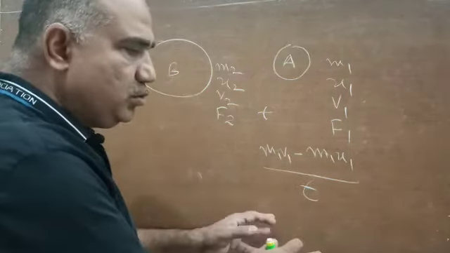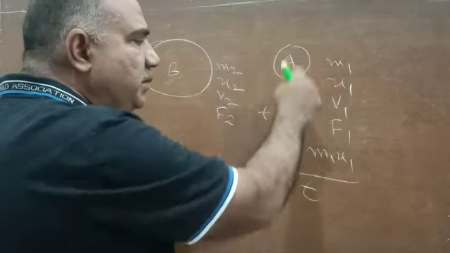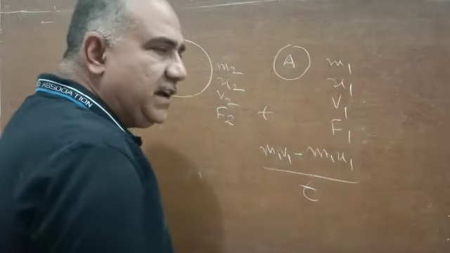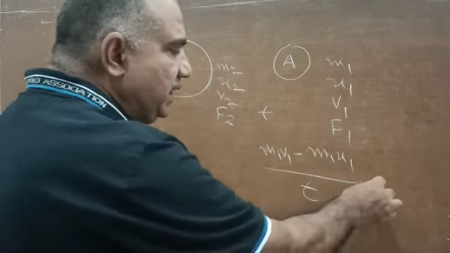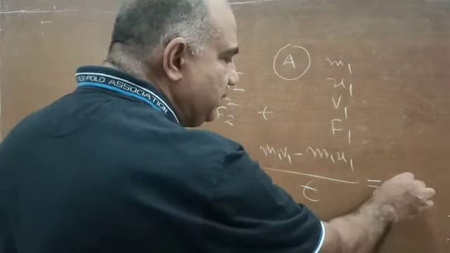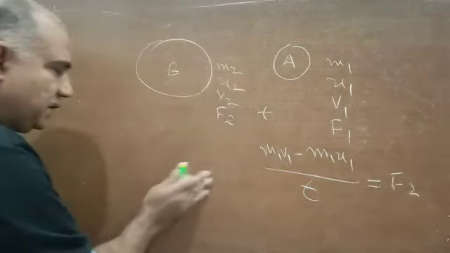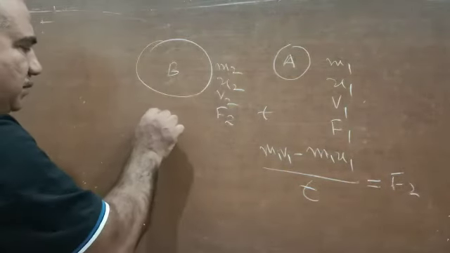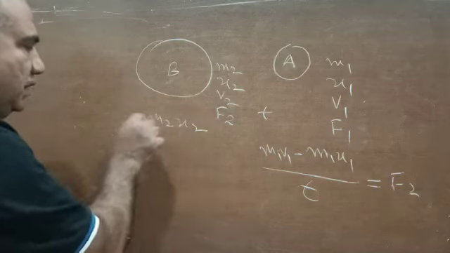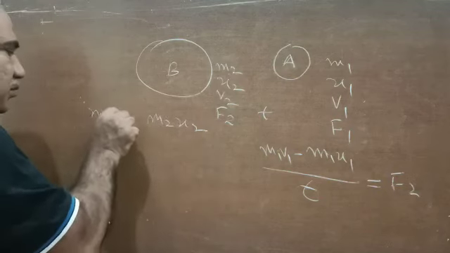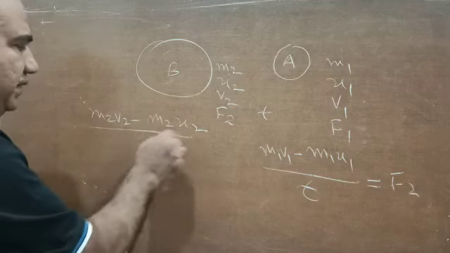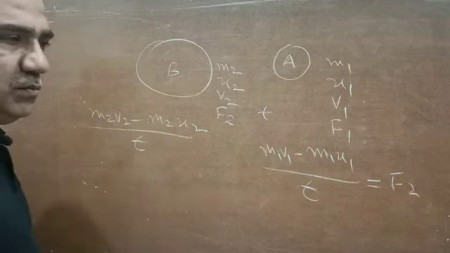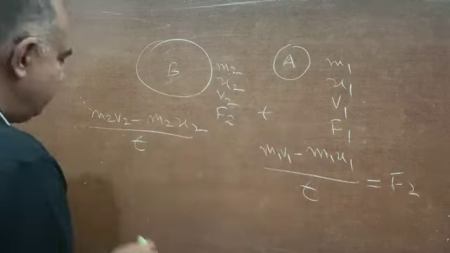And I told you very clearly, the momentum of body A before collision was because of F1, but once the collision has taken place, after this, the rate of change of momentum is undoubtedly because of the force F2. Similarly, the initial momentum of this body is m2 u2, final momentum is m2 v2. If you subtract, this is the change in momentum, and if you divide it by the time, that is the rate of change of momentum, and undoubtedly this is because of force F1.